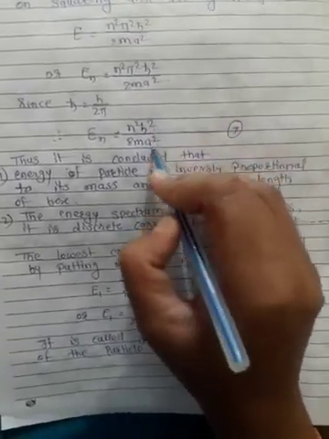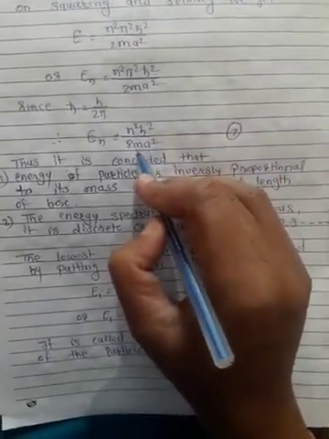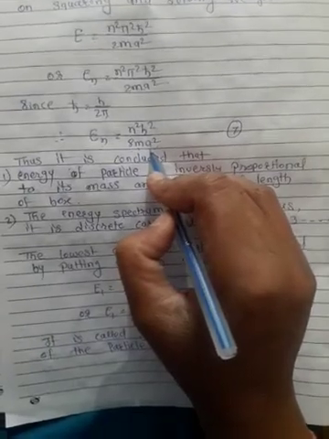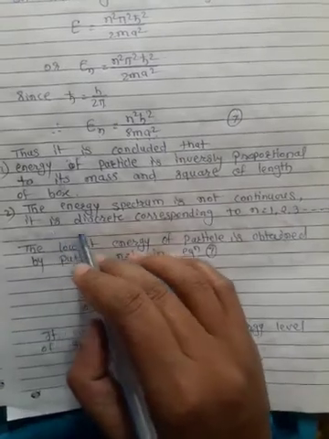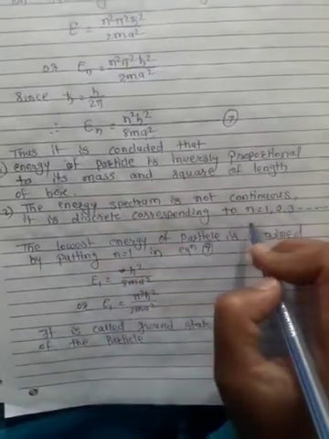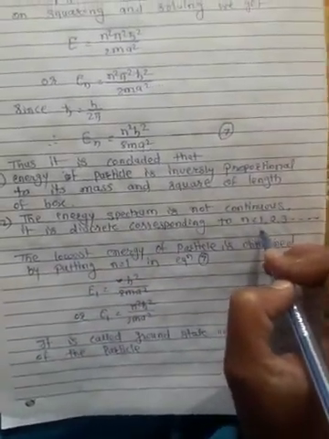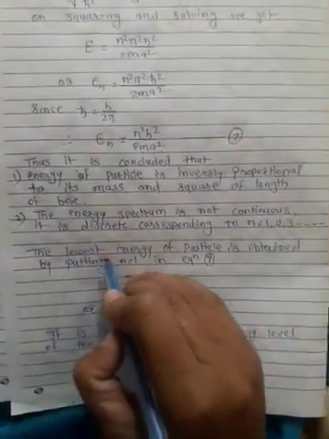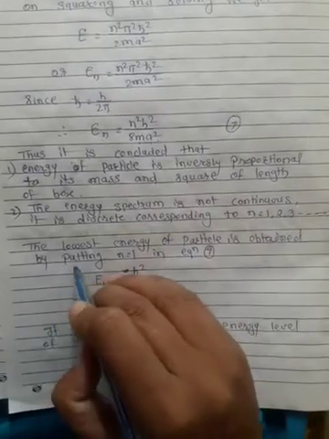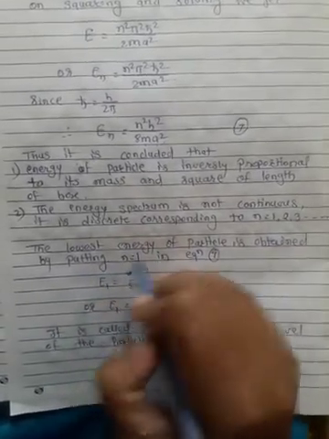In both equations, the energy is inversely proportional to the mass and the square of the length of the box. The energy spectrum is not continuous; it is discrete, corresponding to the n values n equal to 1, 2, 3, 4 and so on. Now the lowest energy of the particle is obtained by putting n equal to 1.